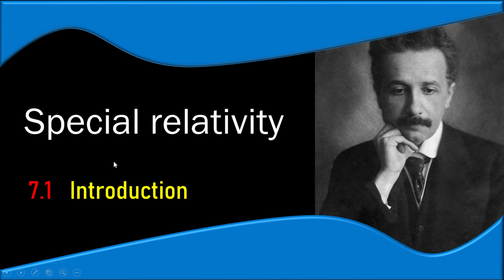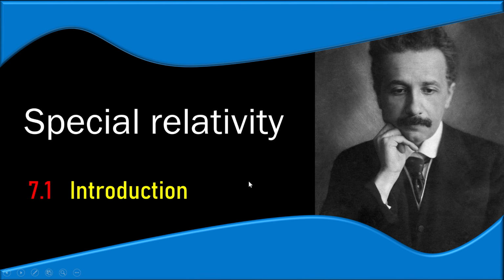You may wonder what special relativity is. Let's have an introduction. In 1905, Albert Einstein, by introducing this very stunning theory, proved that space and time, despite the classical belief, are dependent on each other and they are relative to you. Classical mechanics believes that space and time are independent of each other and they are absolute, but Einstein said no, they are dependent on each other and they are relative to you.